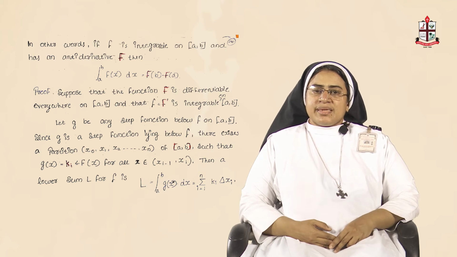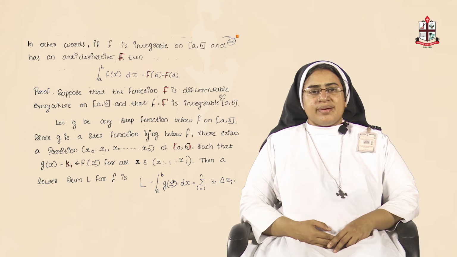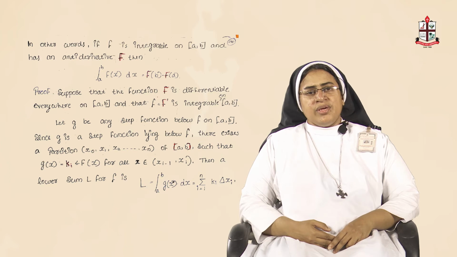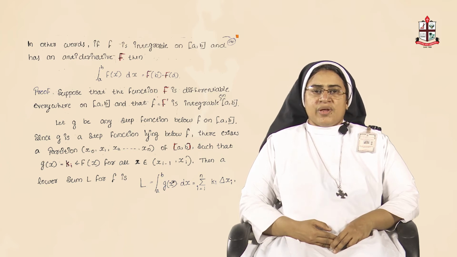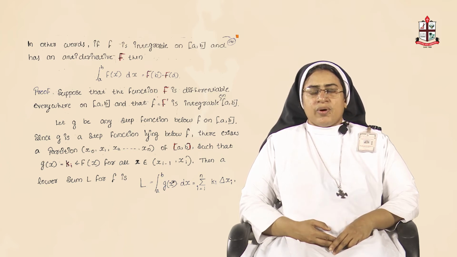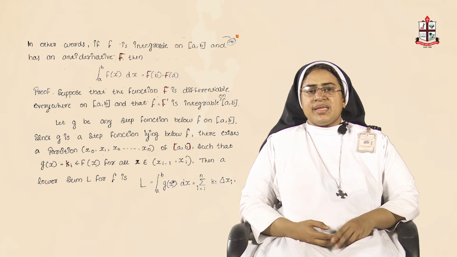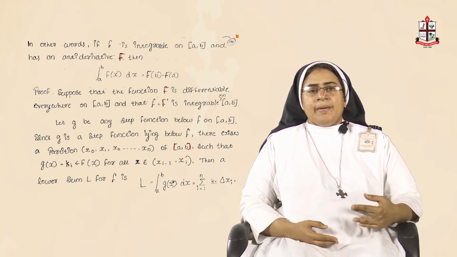Since g is a step function lying below f, there exists a partition, means a set of points x naught, x1, etc., xn of closed interval a b, such that g of x equals small k i, which is less than or equal to f of x for all x belonging to the interval xi minus 1 to xi.